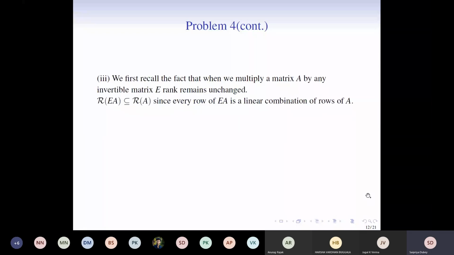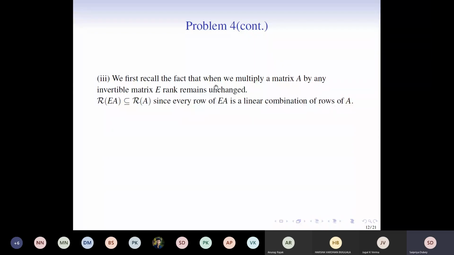Now let's look at the final part to finish this problem 4. Next we need to show that the rank of the two matrices are the same. Here we have to use the key fact that when we multiply a matrix by any invertible matrix, the rank remains unchanged. Let's recall the proof.